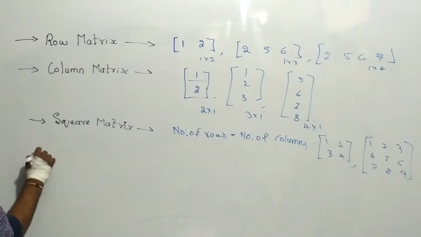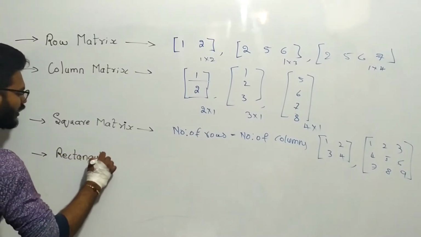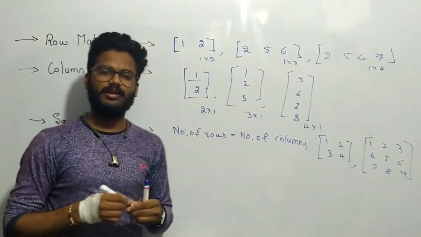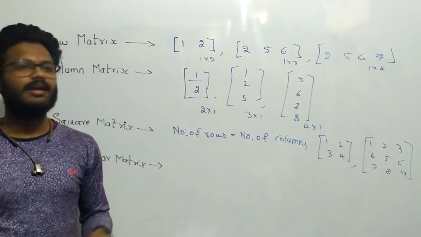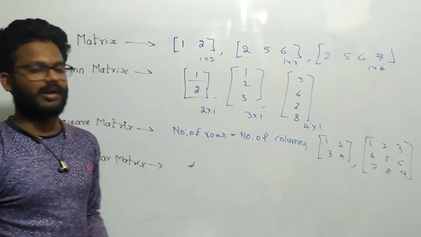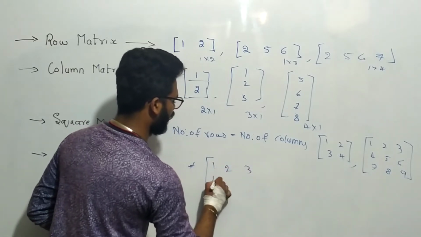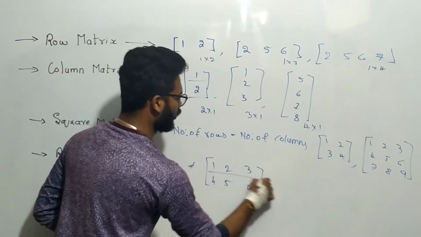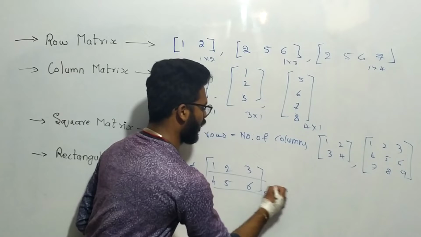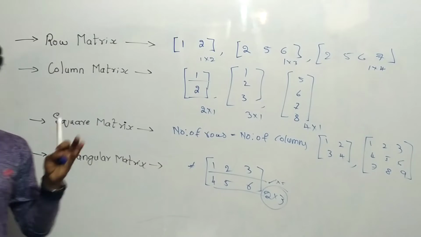And next, what is it? Rectangular matrix. So, what is the difference between square and rectangle? Here, the number of rows is equal to the number of columns. Here, the number of rows is not equal to the number of columns. These are all rectangular matrices, but we will write one more example. 1, 2, 3, 4, 5, 6. How many are there? 2 rows are there, but we have 3 columns. So, this order is 2 by 3. Here, the number of rows is not equal to the number of columns. So, this type of matrices, we call it a rectangular matrix.